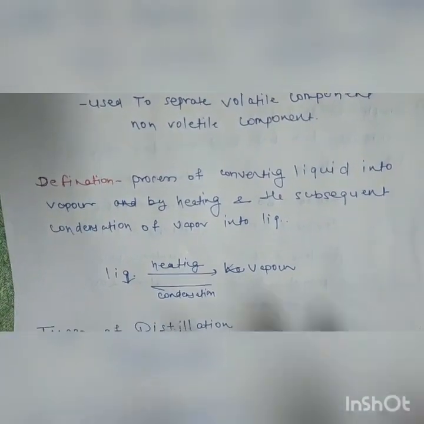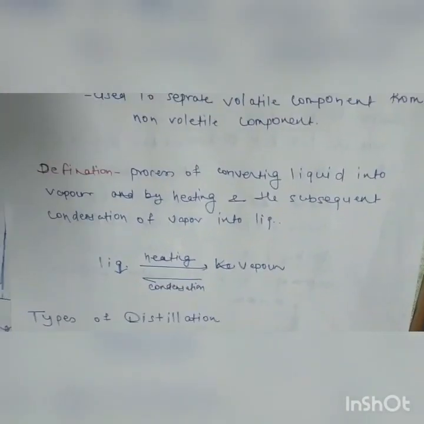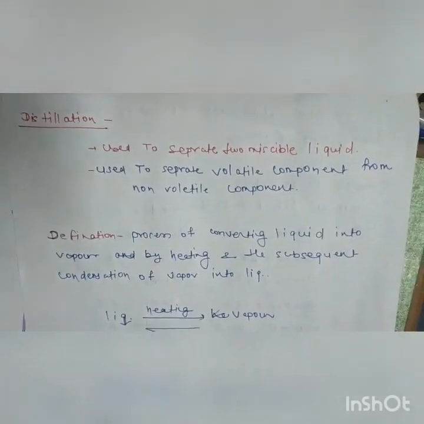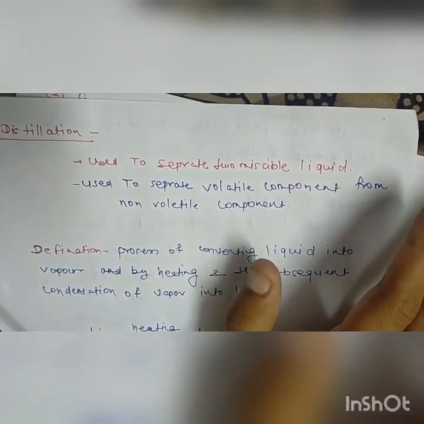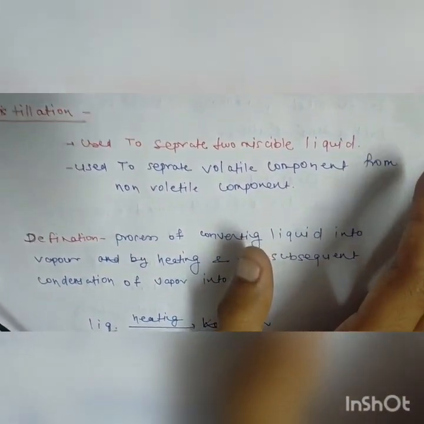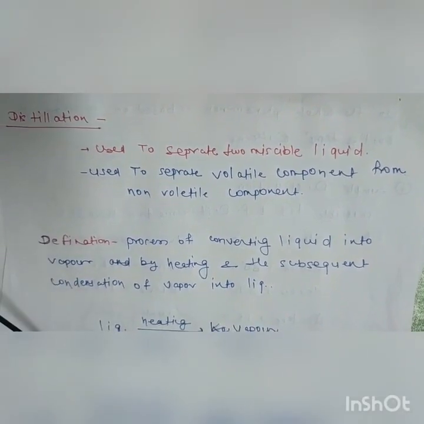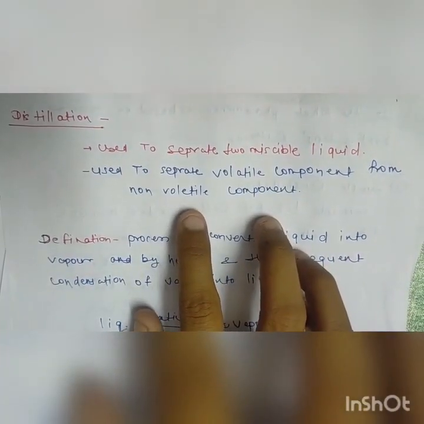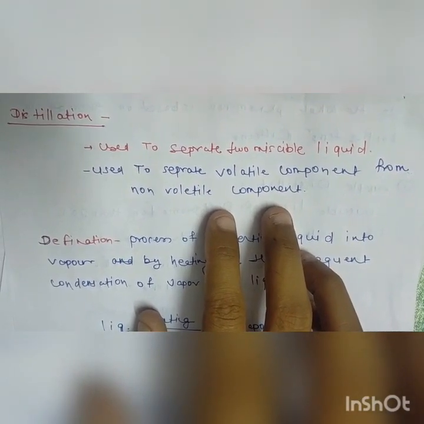So here we discuss what distillation is and the types of distillation. Distillation is used to separate two miscible liquids, liquids which are soluble in one another, and they can be separated by the distillation process. It is used to separate the volatile component from the non-volatile component.